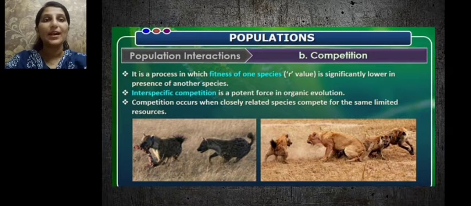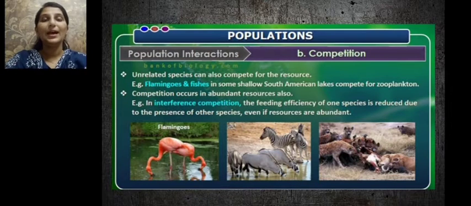And competition occurs when closely related species compete for the same type of resources. As I told you, competition occurs when both the interacting species are competing for the same type of resource. But there are instances when unrelated species can also compete for the same resource.